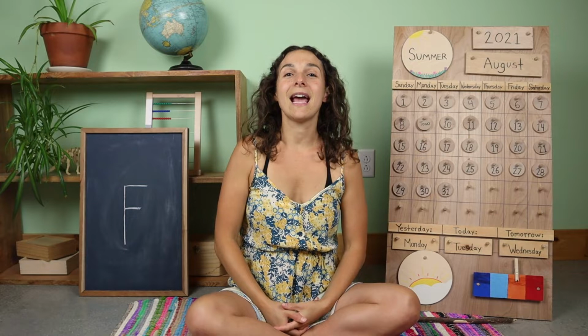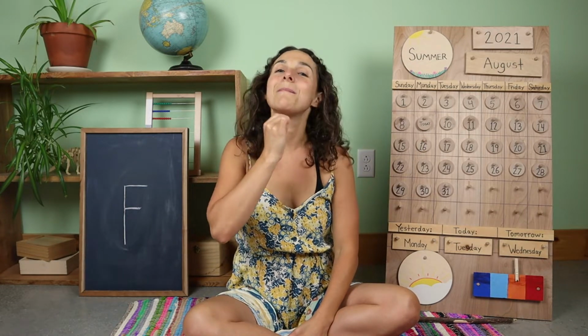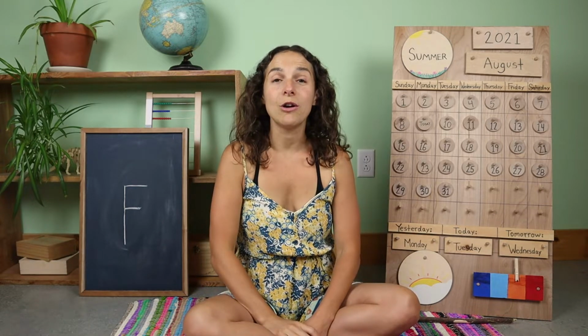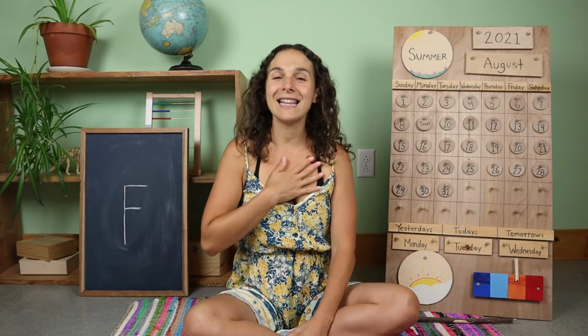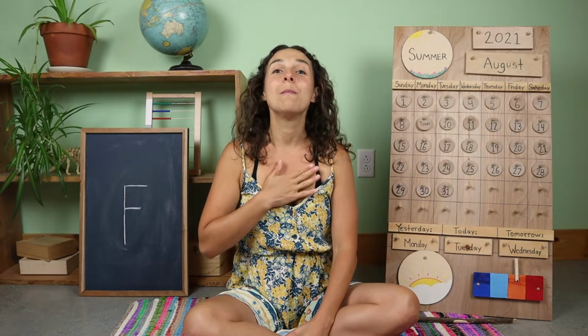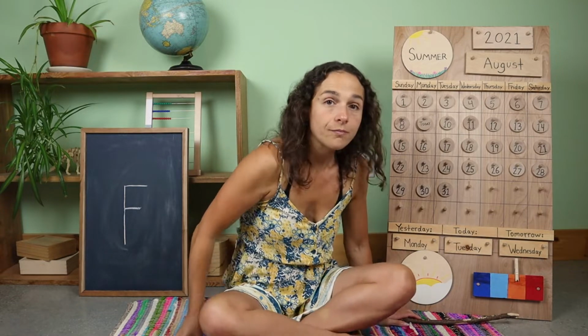And today my thinking hat has some snaps underneath my chin, so I'm going to snap, snap, snap it up. And the third and final thing that we need to do is warm up our hearts, like this. Boom, boom, boom, boom, boom, boom. And now we're ready for circle time.